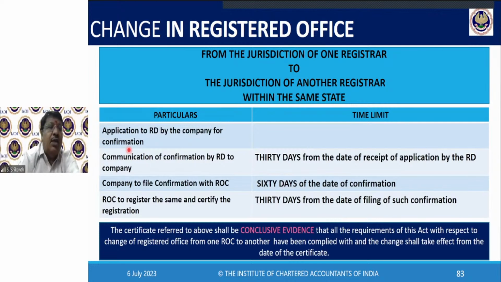So the ROC will register the same and certify the registration within 30 days from the date of filing. Then he will send you a registration of address. Thereafter, you will come under the jurisdiction of Mumbai ROC. This is only for 2 states, Maharashtra and Tamil Nadu, not other states. So the certificate referred to above, issued by the ROC, shall be conclusive evidence that all the requirements of the Act with respect to change of registered office from one ROC to another ROC have been complied with.